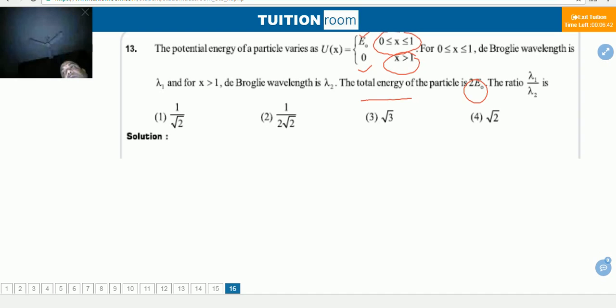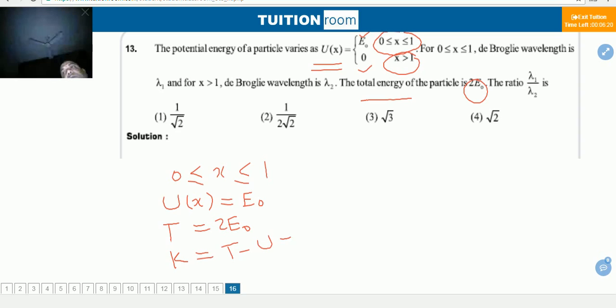Now we can compute between 0 to 1, potential energy, denoted by the symbol U. Potential energy is given as E naught. Total energy is 2 E naught. Kinetic energy, total minus potential, we will get 2 E naught minus E naught.